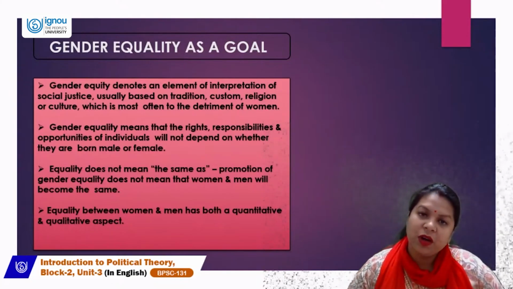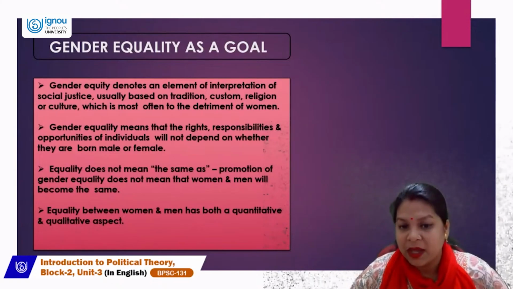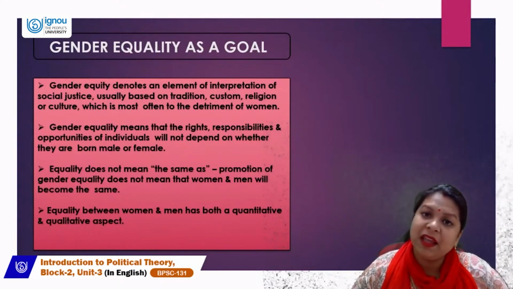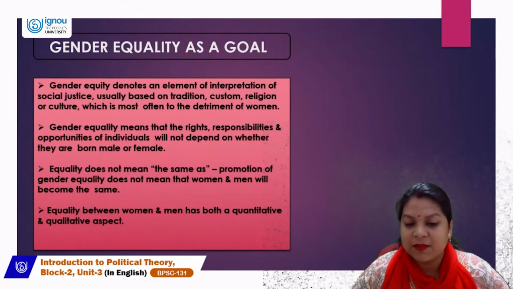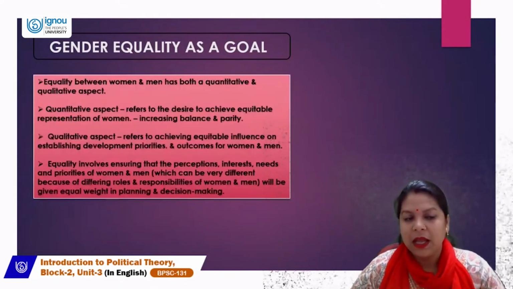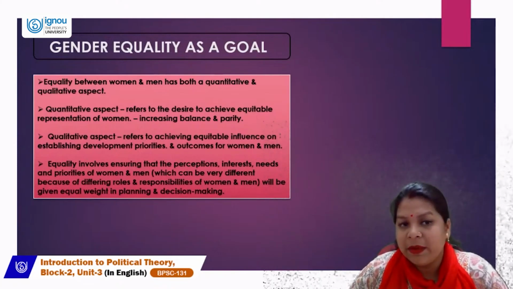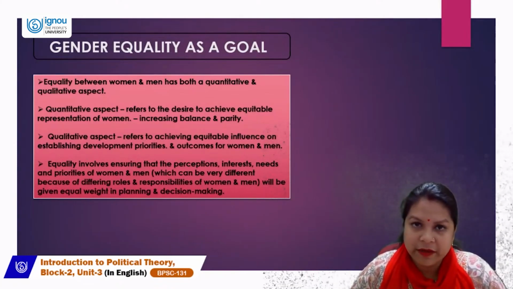The promotion of gender equality does not mean that women and men will become the same. They are different, but they should be treated equally. Equality between women and men has both a quantitative and a qualitative aspect.